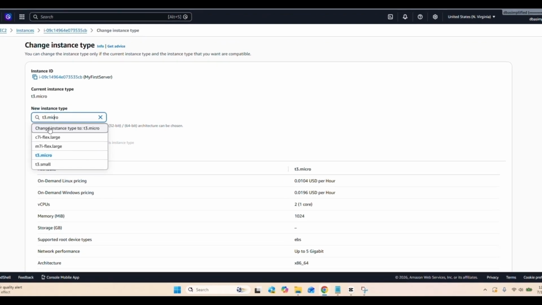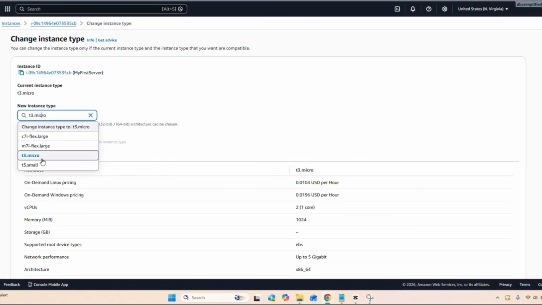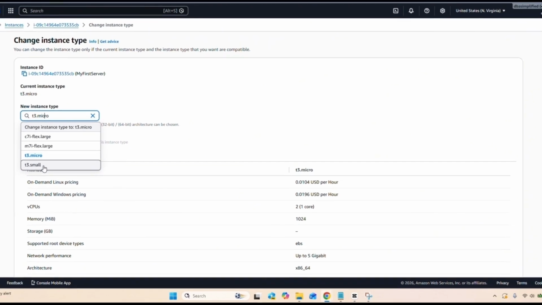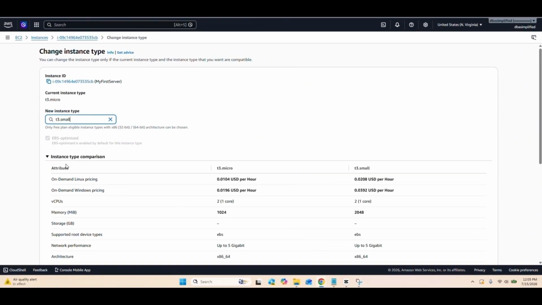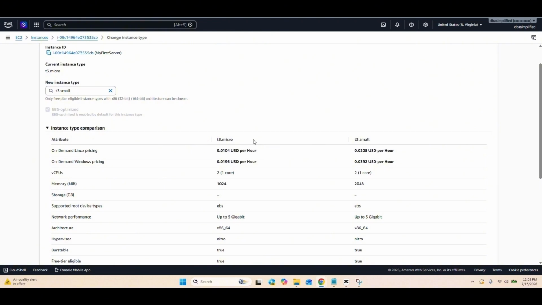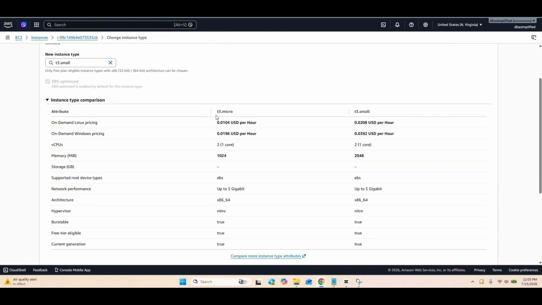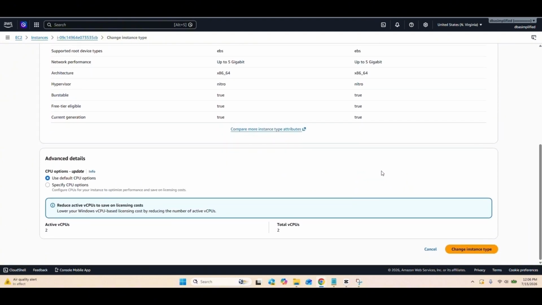AWS now displays all the compatible instance types for your EC2 instance. I'm going to change mine from micro to small. Before making the change, notice that AWS provides a comparison between your current instance type and the one you have selected. This comparison shows how the two instance types are different, including resources like CPU, memory, network performance, and other capabilities. Once you have selected the new instance type, you can go ahead and click Change Instance Type.